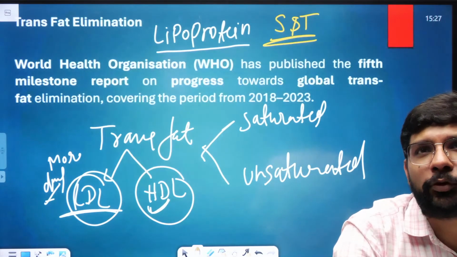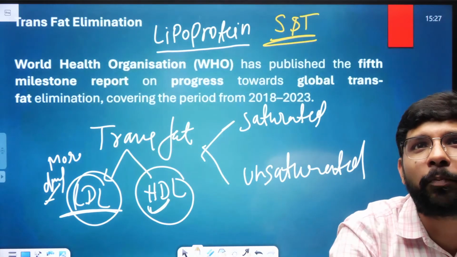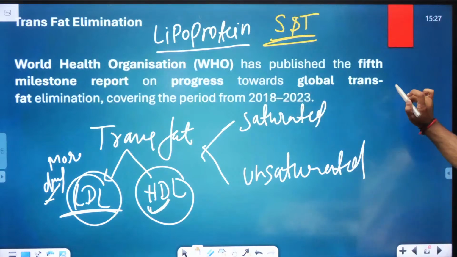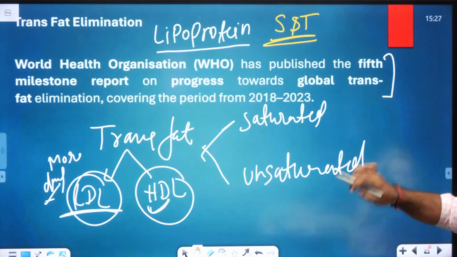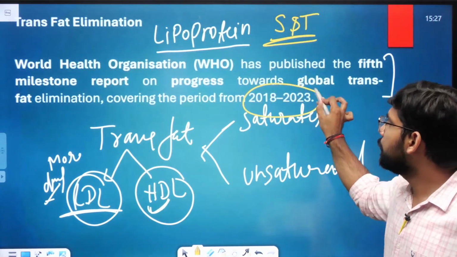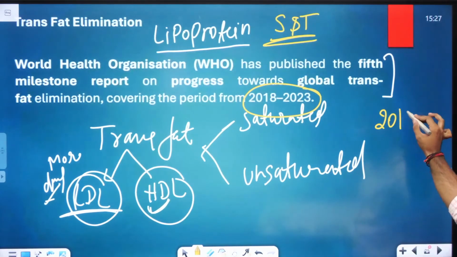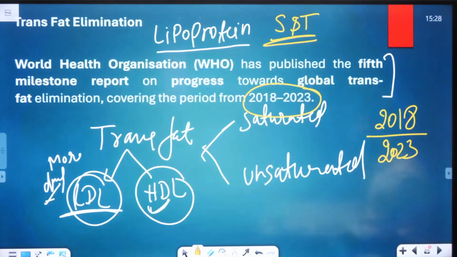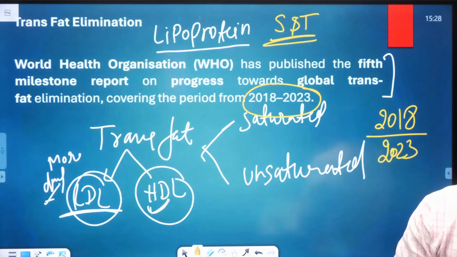So recently the WHO released a report, the 5th milestone report on the progress of the global trans fat eliminations के बारे में WHO ने रिपोर्ट पब्लिश की है, that is from the period of 2018 to 2023. This is the report from the period of 2018 to 2023, means in the last 5 years.